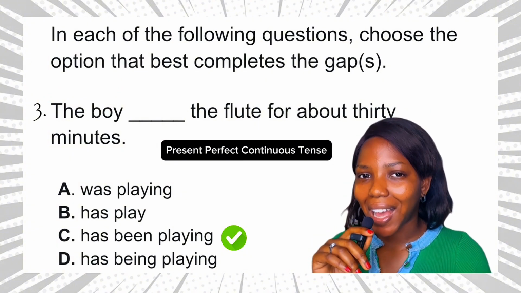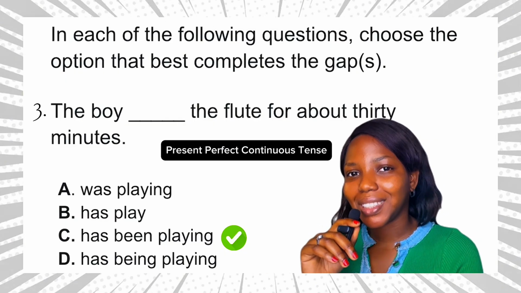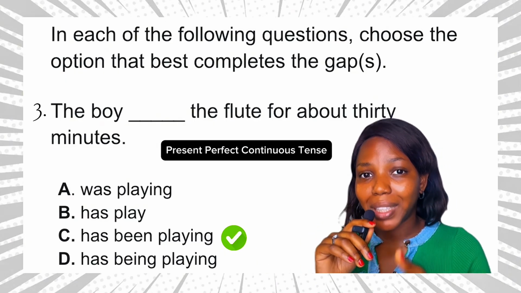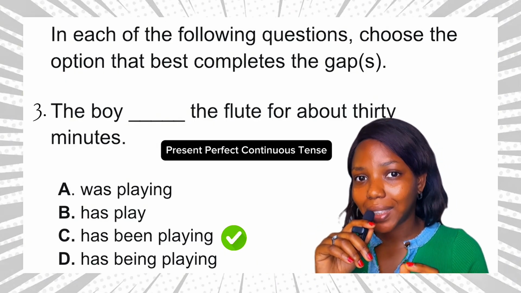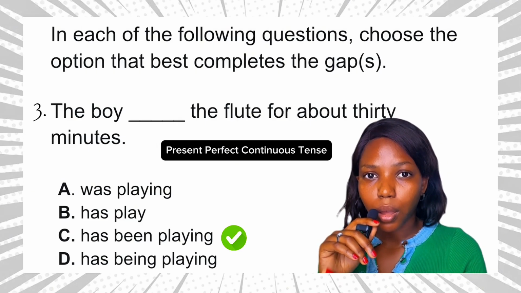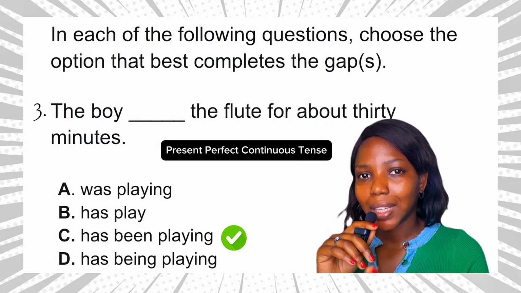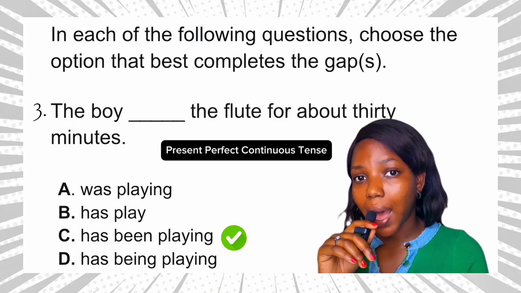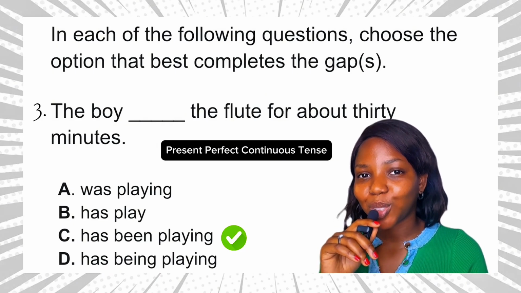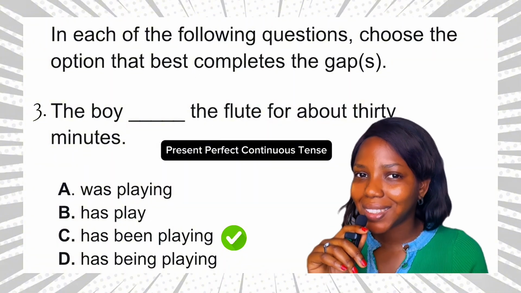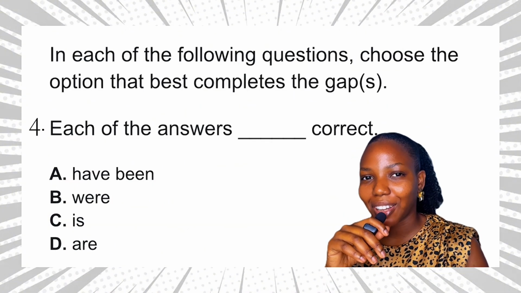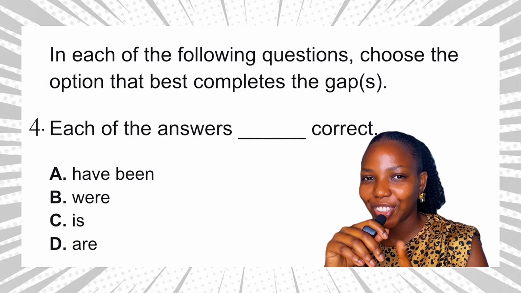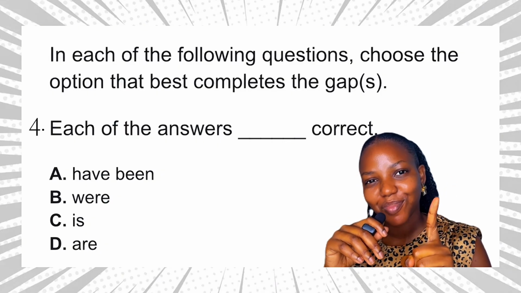Option D, has being playing. This is wrong formation, okay? Being can only be used with is, am, or are, while been can only be used with what? Has, have, or had. So final answer to this question is what, guys? Option C. So you have 3 seconds to solve this question. You can do it. So let's go.